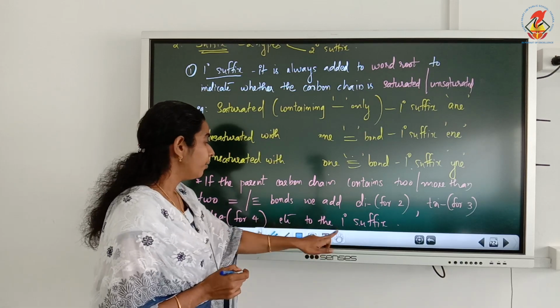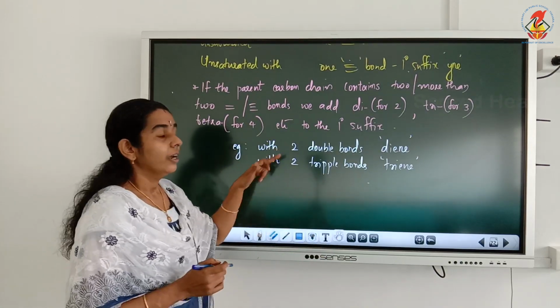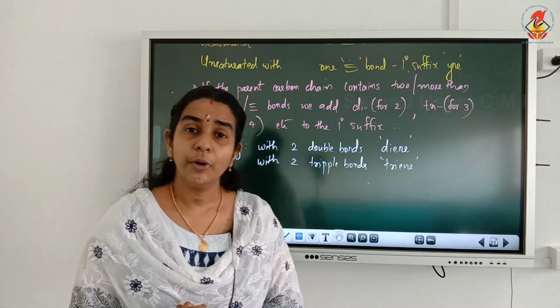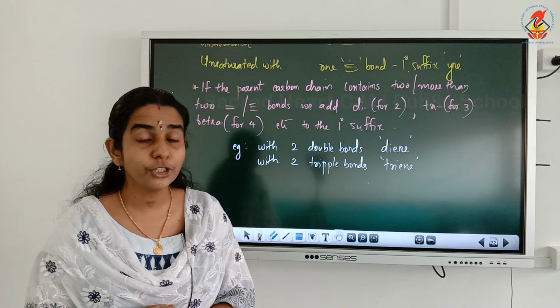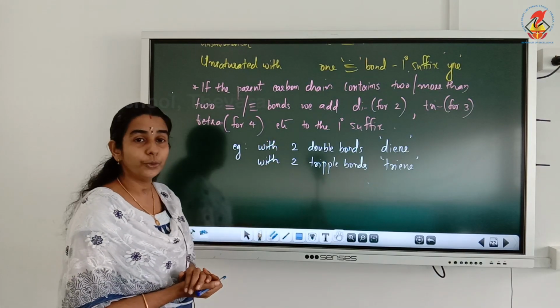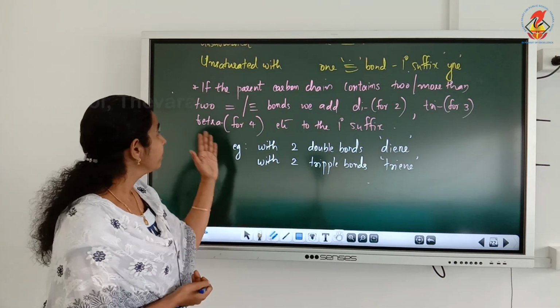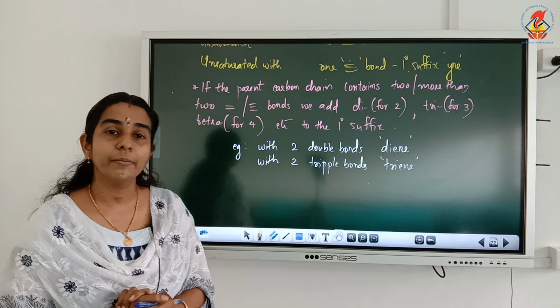Now, if more than one double bond or more than one triple bond is present, how should it be named? If two or more double bonds or triple bonds are present, we use terms like di for 2, tri for 3, tetra for 4, etc., along with the primary suffix.